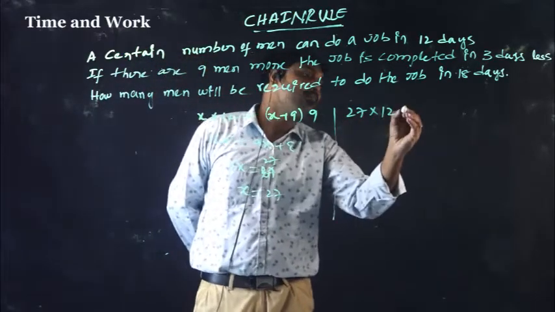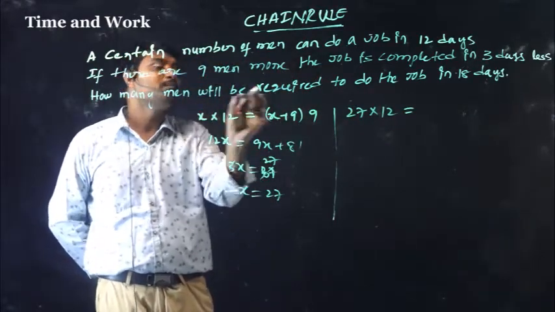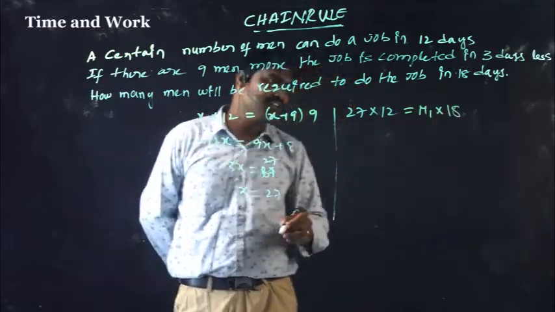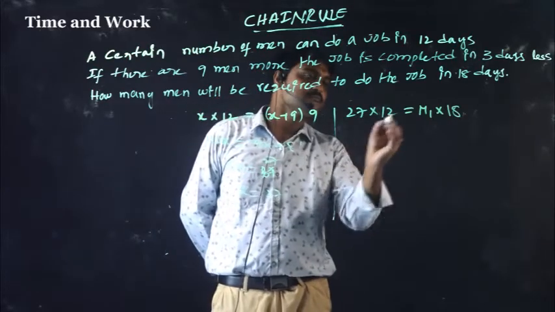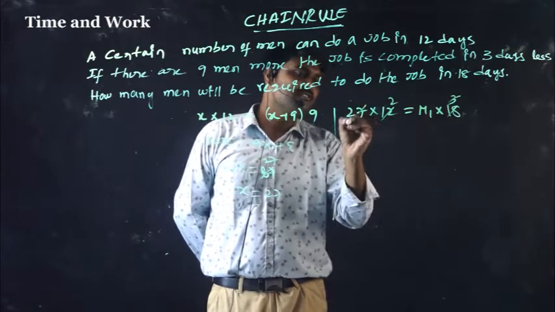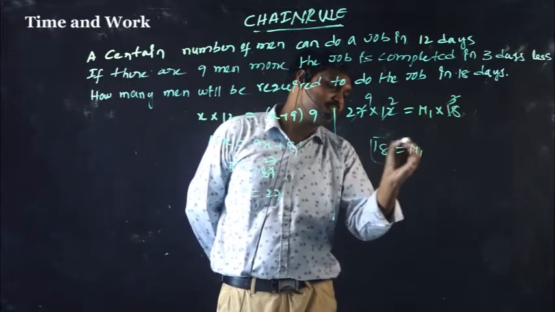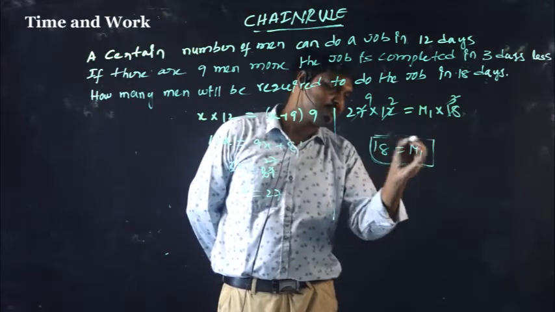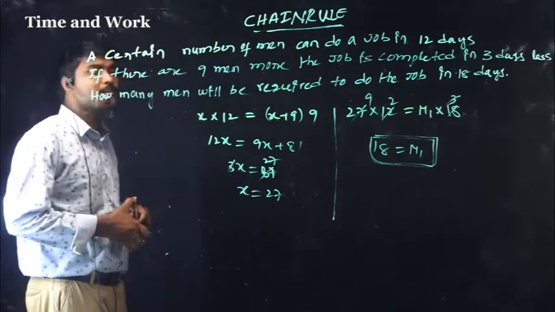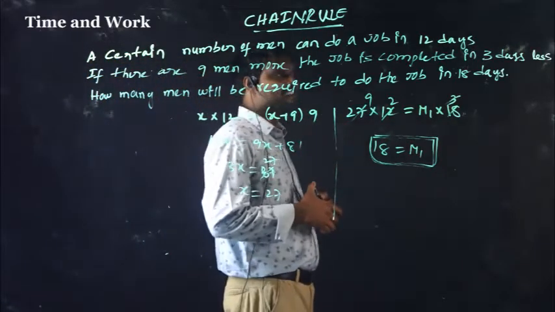So that is 27 into 12. But he is asking for the job to be completed in 18 days, how many men will be required? So you take M1 into 18. Here 6 threes are 18, so 18 men are required. So once again, a certain number of men can do a job in 12 days. If there are 9 men more, the job is completed in 3 days less.